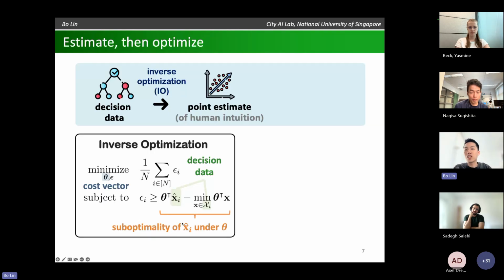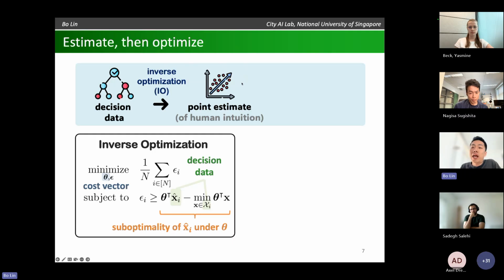Okay, so think of this as the opposite process of the forward optimization, right? So in forward optimization, people know what they're thinking about. They solve the problem to find a decision. But in this inverse process, we see what they did and we try to reverse engineer what they were thinking about. Right? And we do so by looking for one theta that can rationalize people's historical decision as much as possible. Okay. So that's the idea. This is only one way to formulate the inverse problem. There are different variants in the literature, but the point here is that this has been done, and there are ways to get this kind of point estimate.